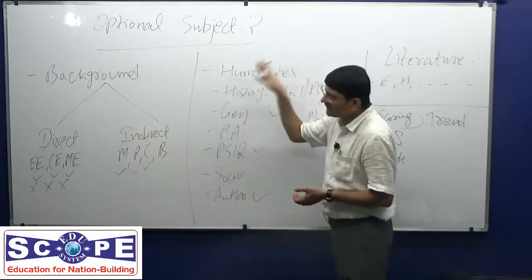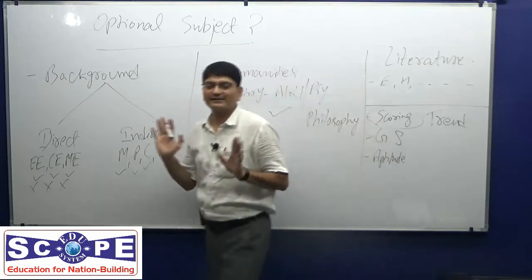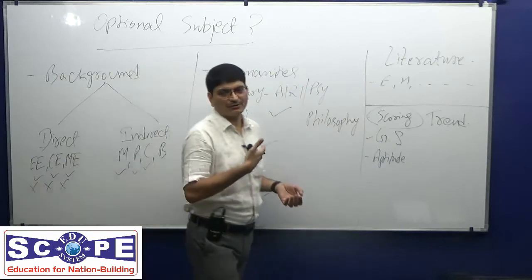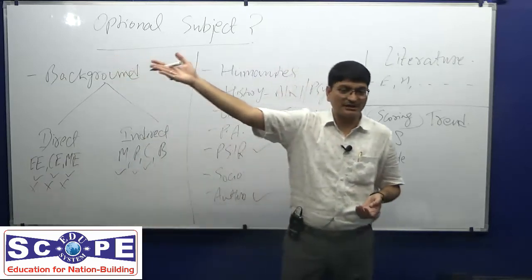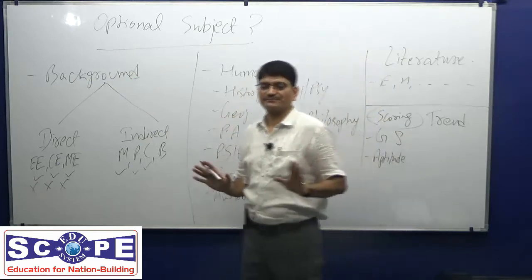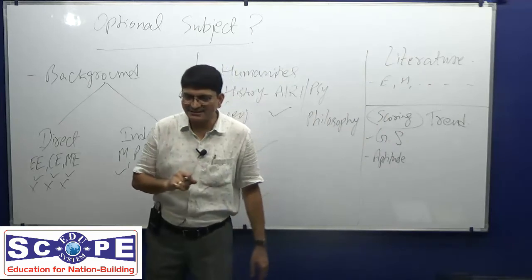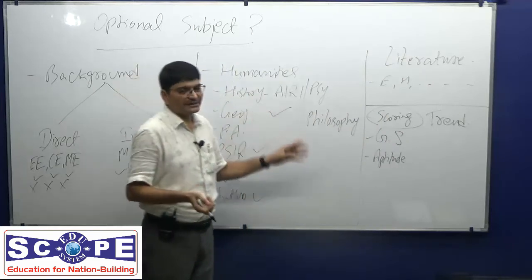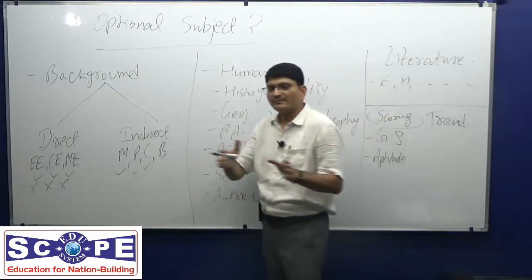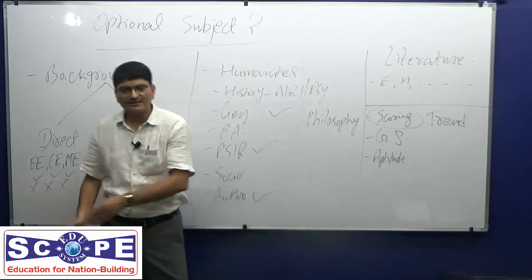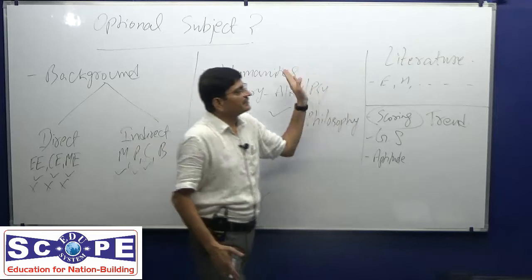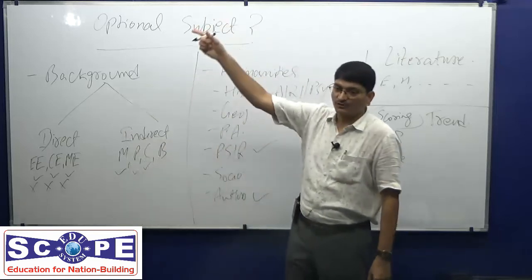There is no need to apply anything if you want to decide for humanities, I can tell you. Because you are an engineering student, he is a medical student, I am a law student, that person is a commerce student, that person is a fine arts student. Humanities though can be taken by any one of us. Not much consideration is required for this. Second thing, humanities is of course directly related with general studies. At least paper 1, paper 2, paper 3, paper 4 of the mains examination, somewhere it is connected.